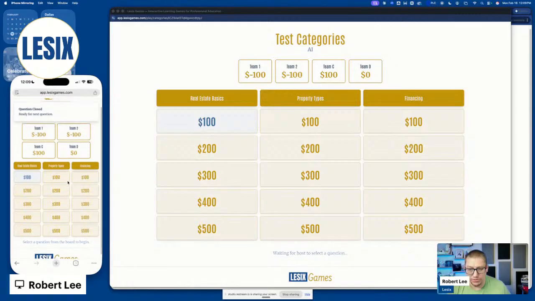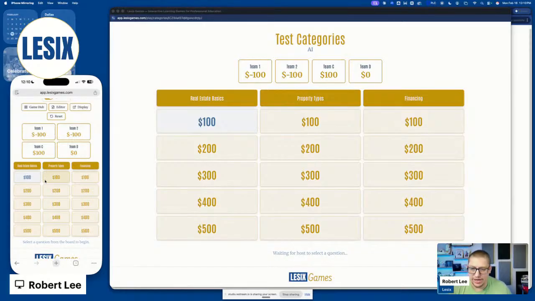Here's the beauty part about it too. Just like a game show. That's the thing about all of these games, they are designed to be a game show format, right? A little healthy competition is good. And I don't know if this is the right way to teach, the wrong way to teach, I think understanding why an answer is incorrect is as important as understanding why an answer is correct. So you can see here that using the game show format combined with the ability to use those answers to teach, we have a cumulative score that's running across the screen. So that healthy little competition between teams is now on display for the class.